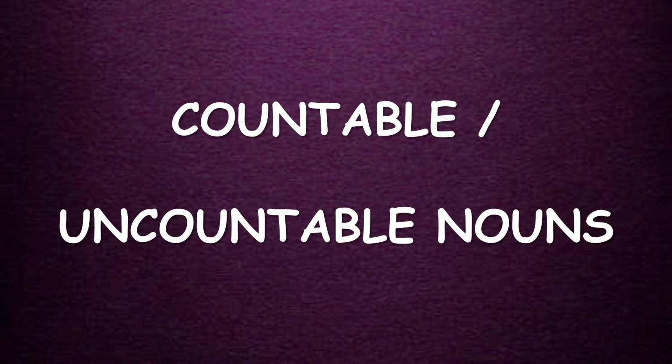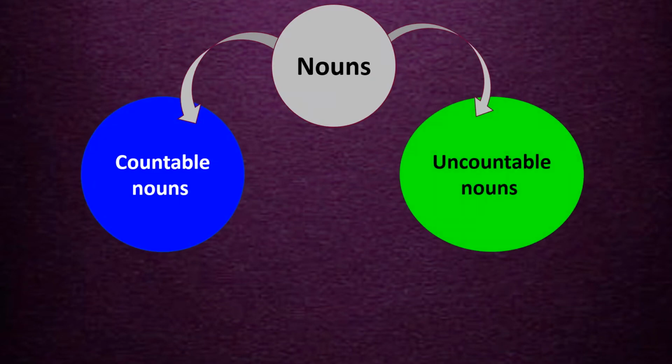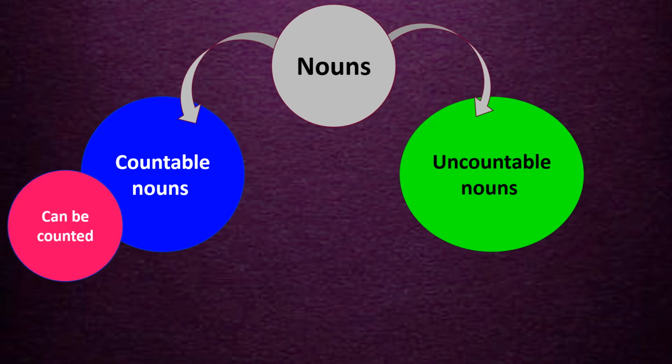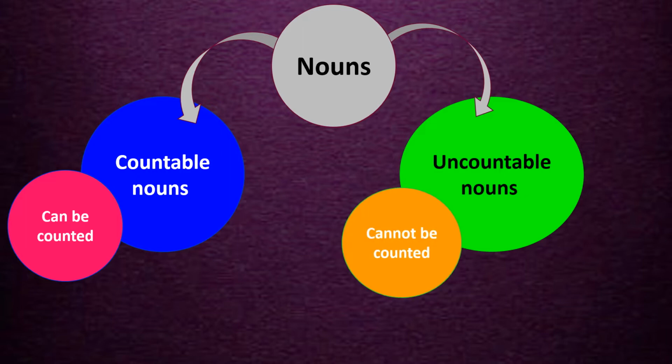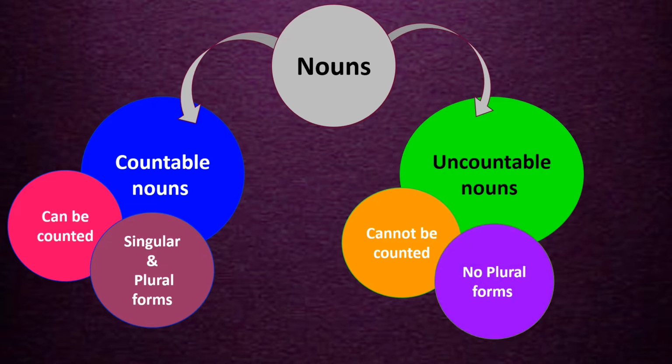So let's learn about countable and uncountable nouns. Nouns can be divided into countable nouns and uncountable nouns. So what are they? Countable nouns are nouns or words that can be counted, whereas uncountable nouns cannot be counted. And the second thing that you need to remember about countable nouns is that they have both singular and plural forms, whereas uncountable nouns have no plural forms.